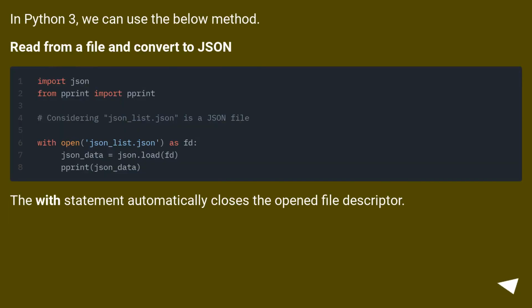In Python 3, we can use the below method. Read from a file and convert to JSON. The with statement automatically closes the opened file descriptor.